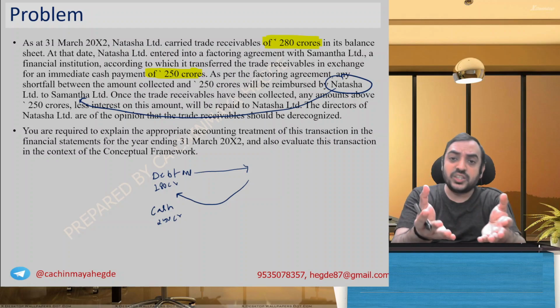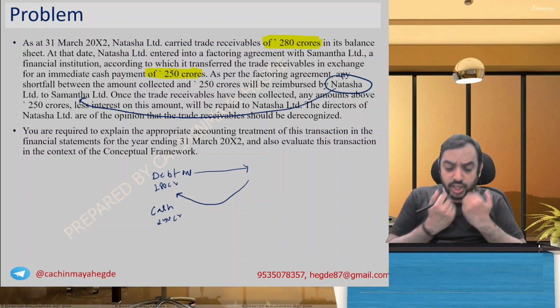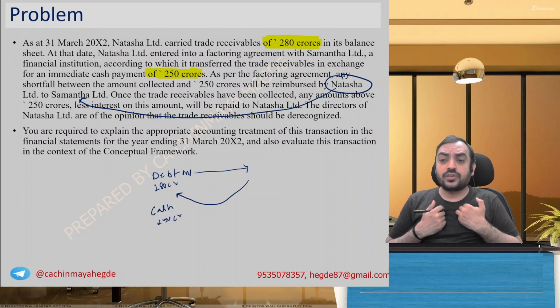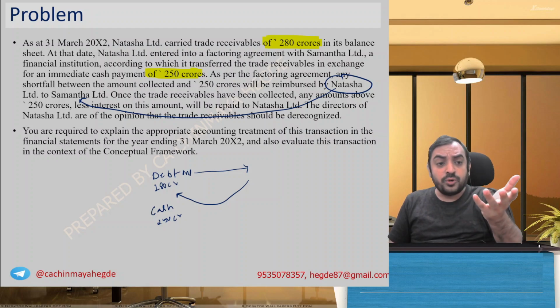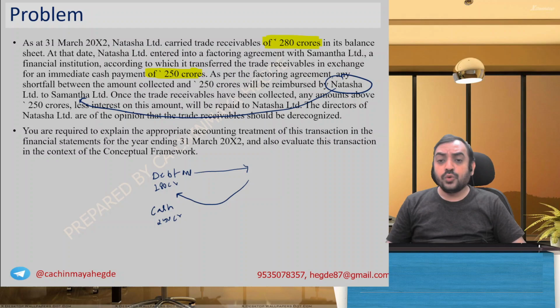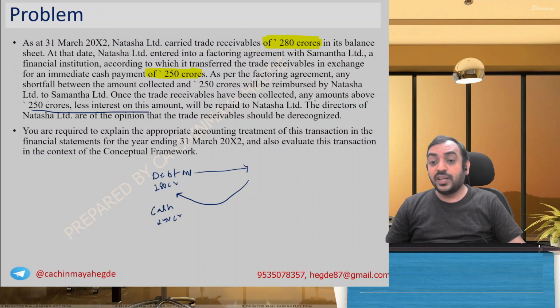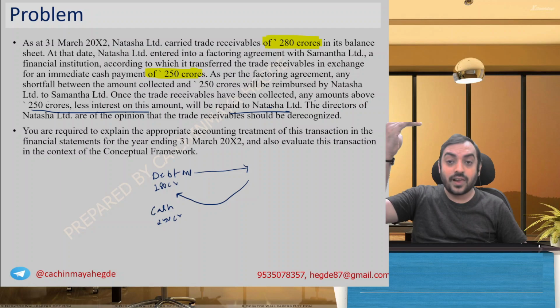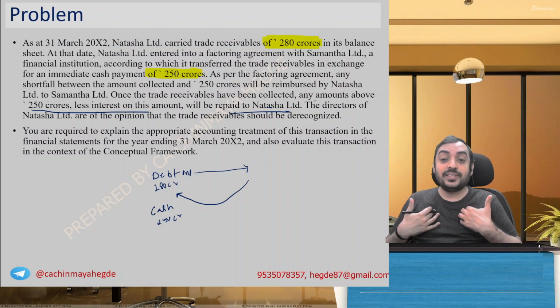You take my receivables, give me the money, 250 crores. If you are not able to collect at least 250 crores, whatever the shortfall, I'll pay you. Once the trade receivable has been collected, any amount above 250 crores, less interest on this amount, will be repaid to Natasha Limited. So if they collect more, they will pay it to me.